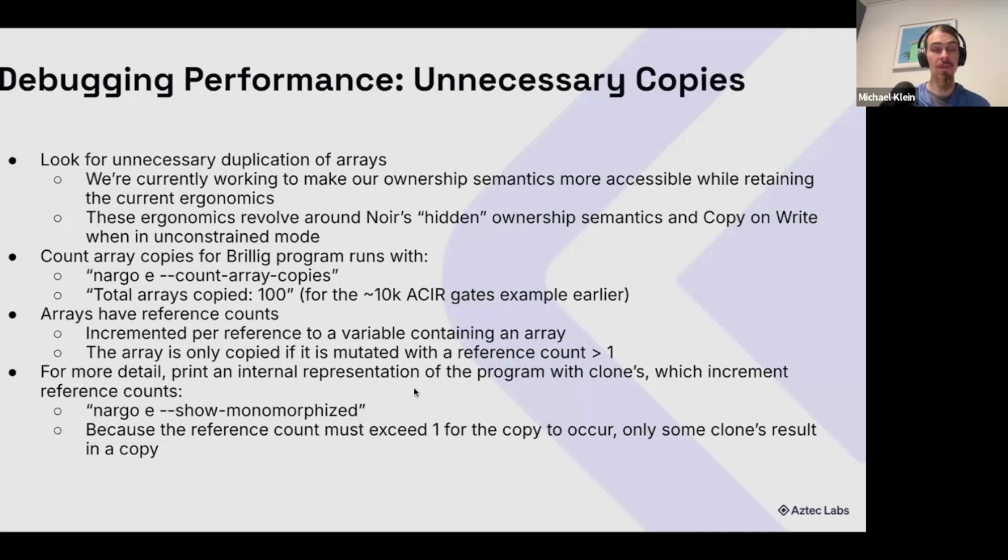And for the most amount of detail that I think makes sense for this, you can print what we call the monomorphized AST of the code. It's an internal representation of the program that includes explicit clones, which increment reference counts, but do not necessarily cause a copy. Because if the reference count only ever reaches 1, we won't make a copy, even if it says clone, which is a slight difference from what people might expect.